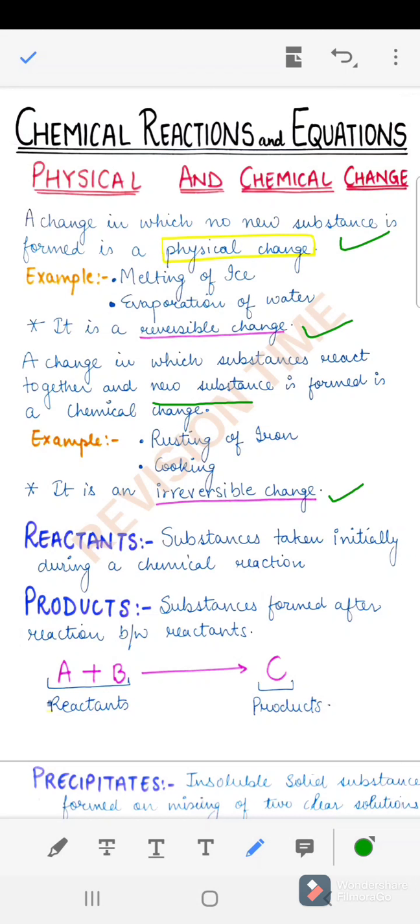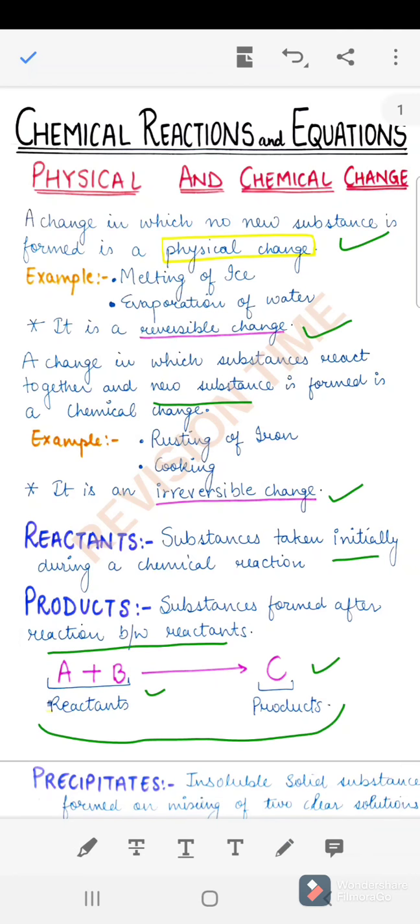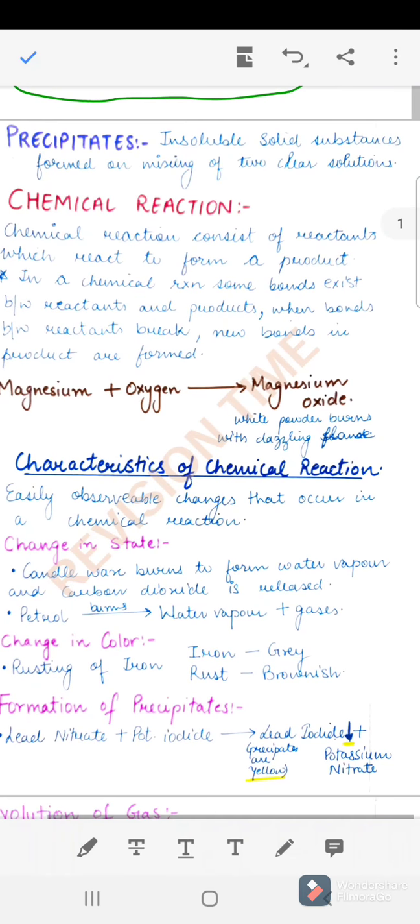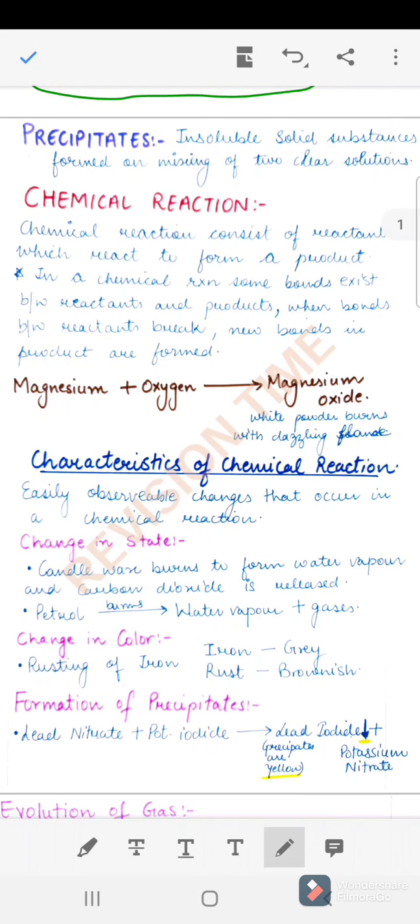Now, what are the reactants and products? In a reaction, substances taken initially are known as the reactants, whereas the substances formed after reaction between the reactants are known as products. For example, this is a chemical reaction. A and B here are the reactants which are reacting together to form C, which is a product. What are the precipitates? These are nothing but the insoluble solid substances which are formed on mixing two clear solutions.